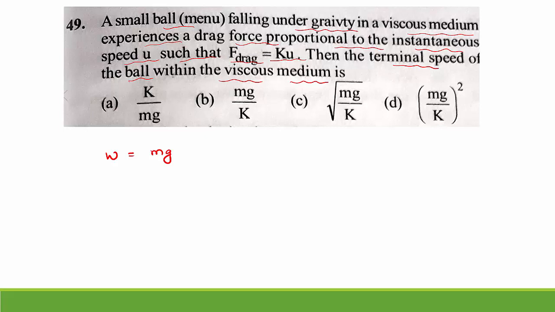So here we have the excluded buoyant force. We can consider the weight of the body is equal to what? Buoyant force F is equal to mg. So this F is what? The dragging force here. This dragging force is given by the equation in the question: K into U is equal to mg. Therefore, we can write U equal to mg divided by K. Terminal speed of the ball U is equal to mg divided by K, which means option B is the right answer.